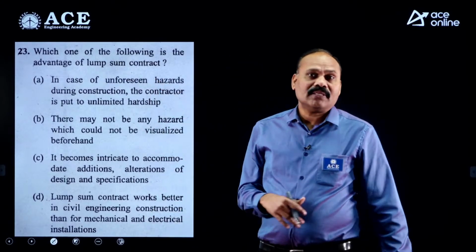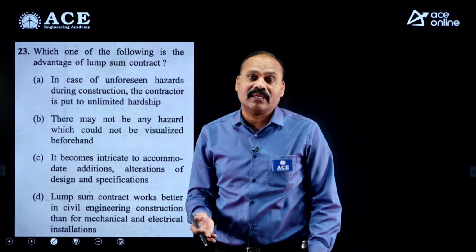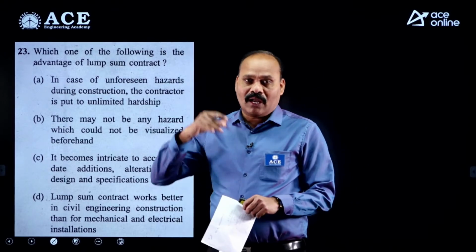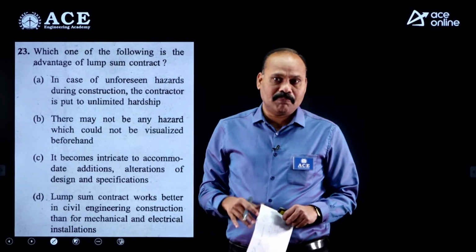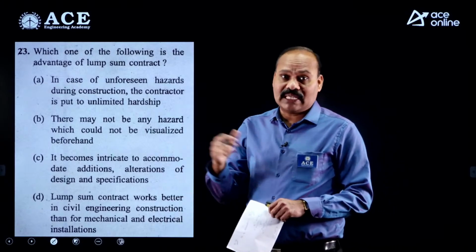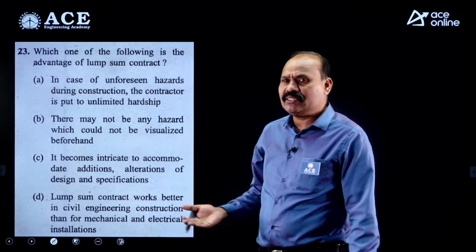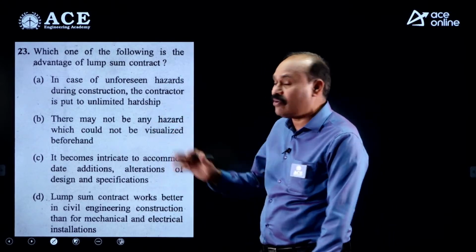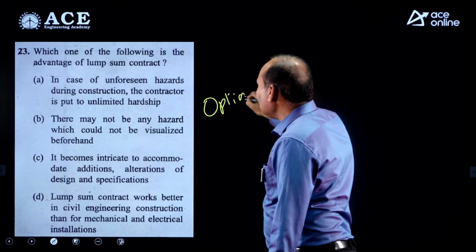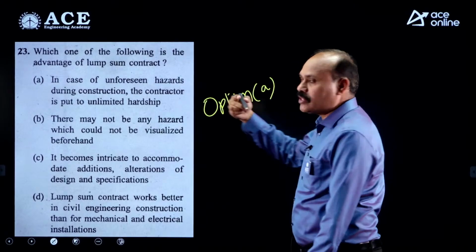Next, lump sum contract. In case of lump sum contract, in the beginning itself all details are well specified. So all details like specifications, drawings, designs, BOQ and everything are specified well in advance, and the money value is also fixed before execution of the work. The project owner knows very well, as well as the contractor. If anything happens during execution, any deviation, who is going to bother? Only the contractor. It is not the headache of the client or owner. So the answer is option A. In case of unforeseen hazards, who is going to take care? Only the contractor will take care, because in the beginning itself the project cost is already decided.